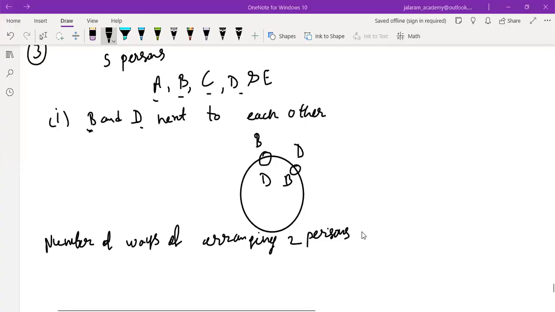So the number of ways of arranging 2 persons in 2 places: how many places will there be? How many ways will there be? Factorial 2, that is 2 only, which we have discussed practically also. Now we will consider these 2 as a single unit, as we did in linear permutation also. Is that clear to everyone?